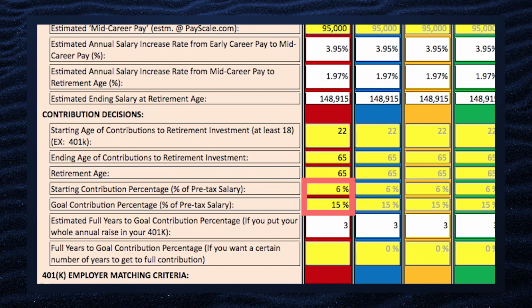In this case, it took 3 years for that average student leaving Ohio University, if they follow the 6 steps, to pull this off. You'll be at your goal percentage, and now you can increase your compensation, because every other raise, 85% comes to you for lifestyle, and naturally 15% goes away for your 401k.